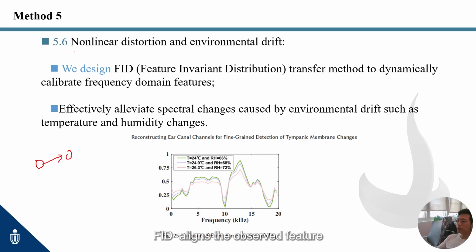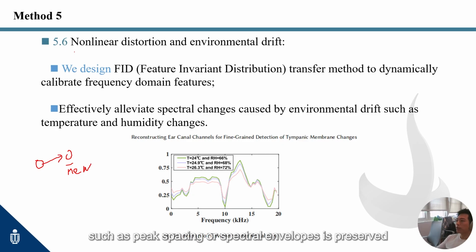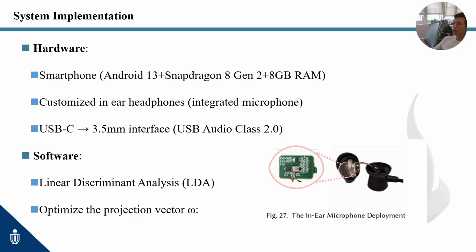FID aligns the observed feature distribution under changing environmental conditions to a fixed reference distribution by learning a transport map that removes nuisance factors such as nonlinear sensor distortion and temperature and humidity drift. After alignment, the discriminative structure, such as peak spacing or spectral envelopes, is preserved while environment-induced shifts are cancelled. This is the setup for our system deployment.